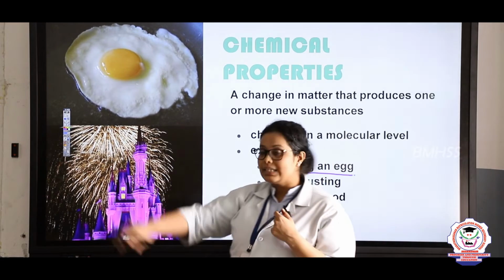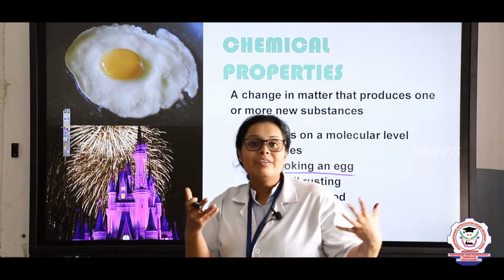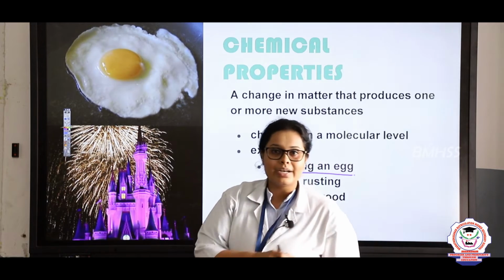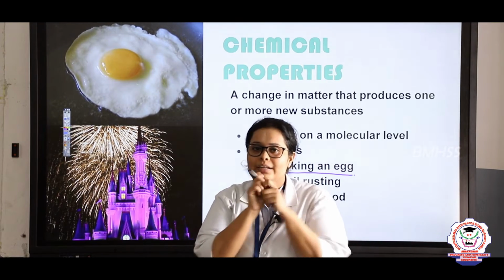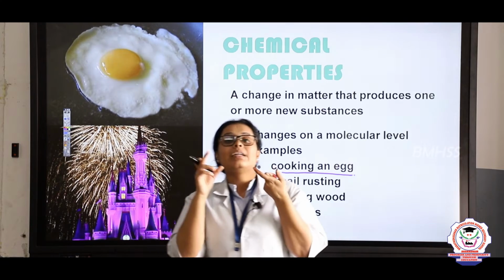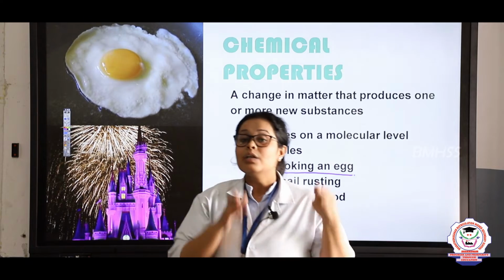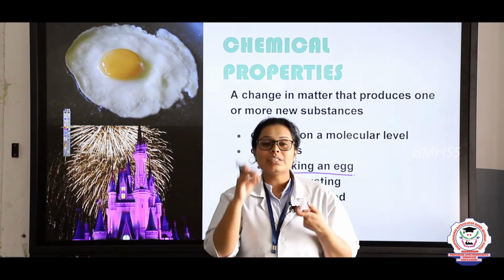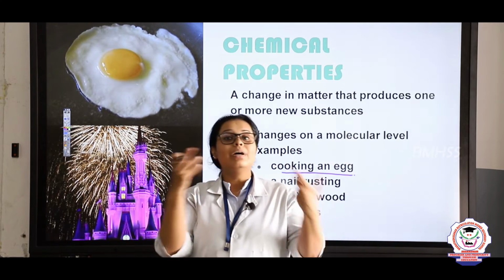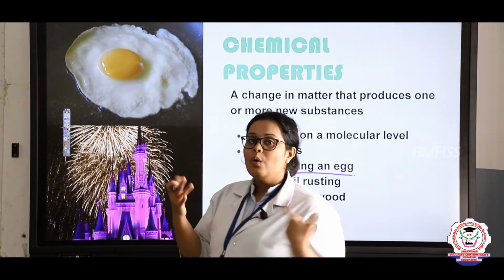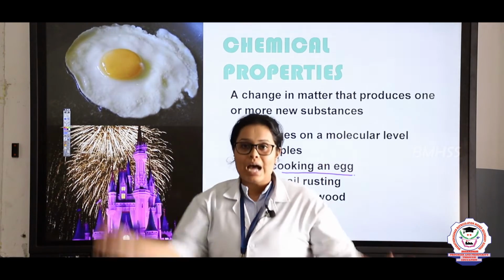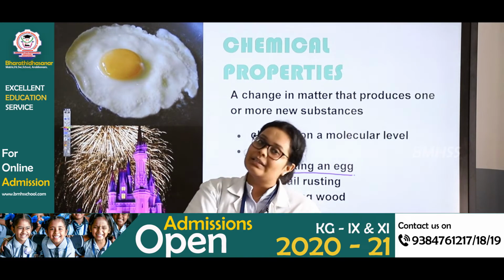Same way here you can see the fireworks. In fireworks, they are using a chemical, right? Whenever you take a cracker and open it, you can see some grayish cyanide-like substance which smells very bad. That is a type of chemical which helps the cracker burn with so much flame. Once this flame has come out, you cannot get that flame back again.